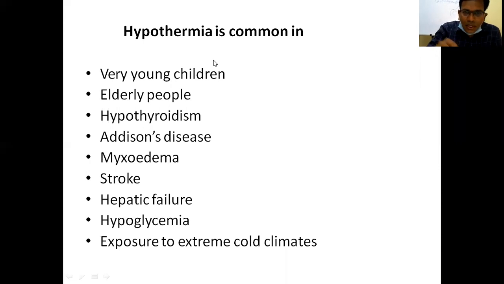So causes of hypothermia include decreased metabolic rate, Addison's disease, myxedema, stroke, hepatic failure, hypoglycemia, and exposure to extreme cold climates. In hypoglycemia, hepatic failure, myxedema and Addison's disease, there is a neuroglycopenic effect on the hypothalamus. The neuroglycopenia in the hypothalamus alters the hypothalamic set point and leads to hypothermia.